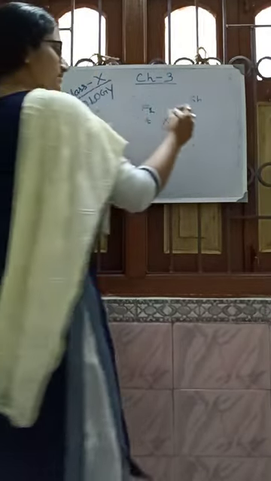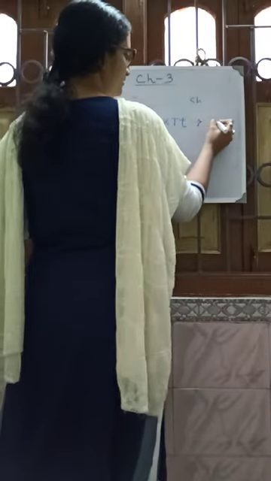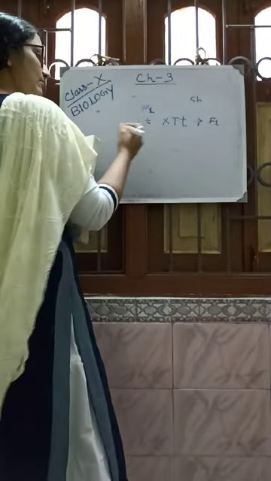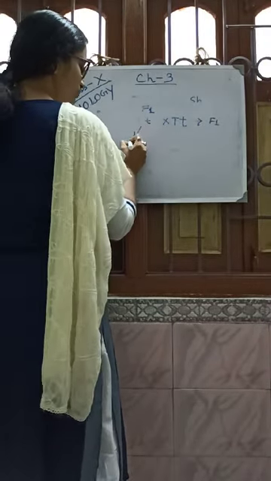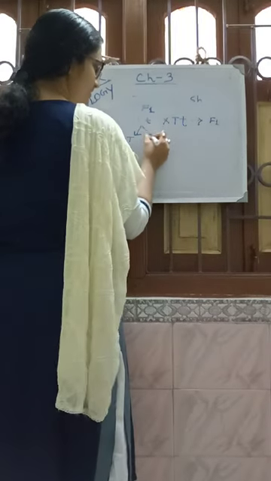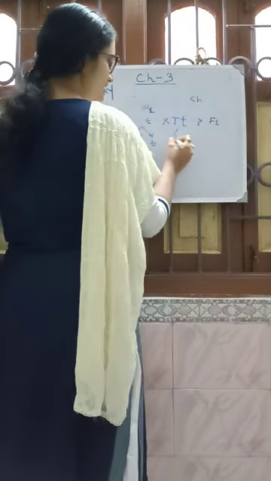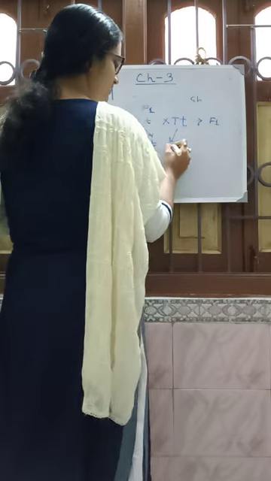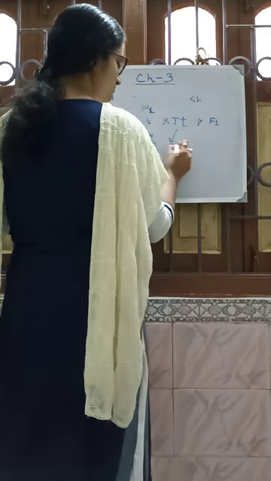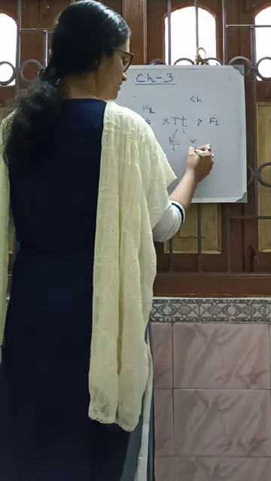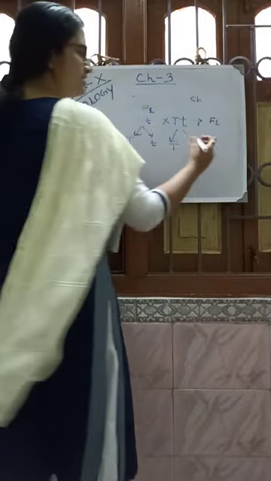But this is the F1 progeny, F1 generation. Gametes will be T and T. This is the gamete, T and T. This is gametes.